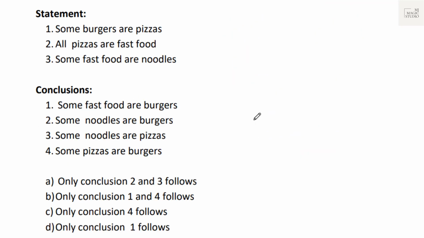Let's practice more of 3 statement types. Here we have 3 statement and 4 conclusion types. Let's give it a try. Sometimes what happens is that only one diagram would be sufficient enough, and other Venn diagrams which are possible, you can keep in your head and then try out with the conclusion.